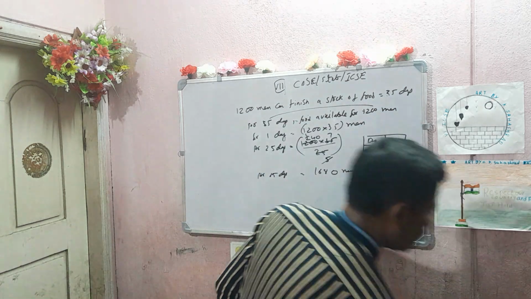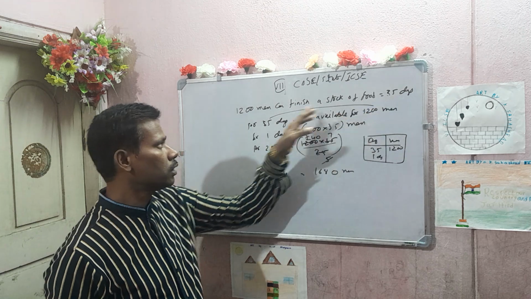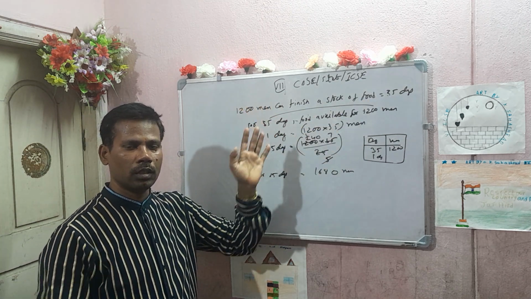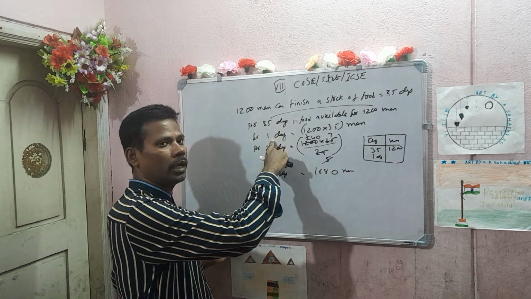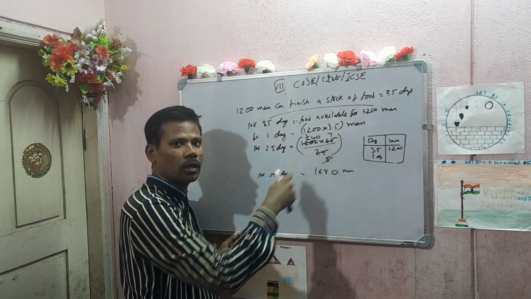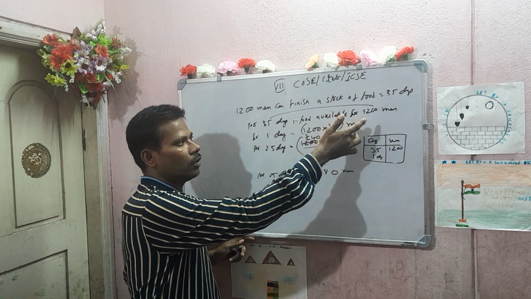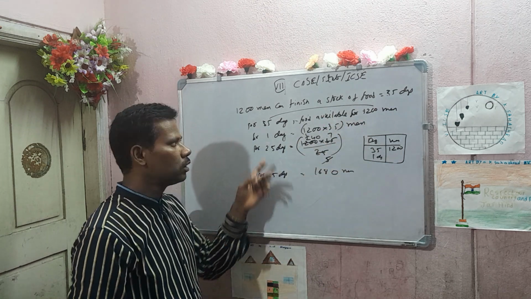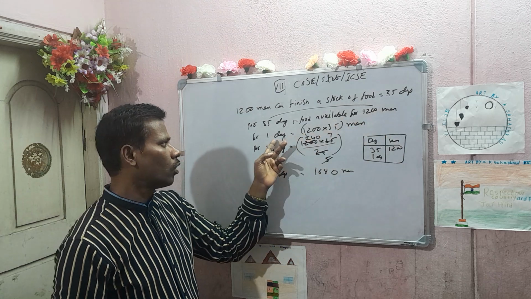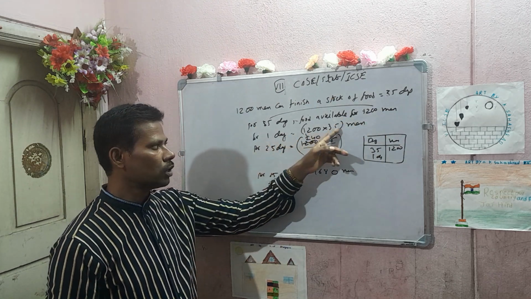Once again I will explain. Actually, what is given here is that food sufficient for 35 days is for 1200 men. For one day it means more men. Why more men? Because food available will be more for one day. For one day, food will be available for more men. So that's why you have to multiply.